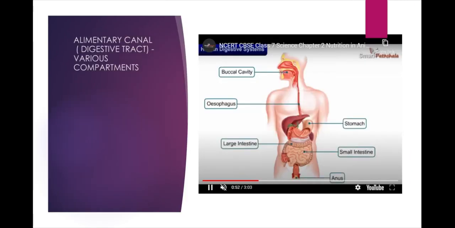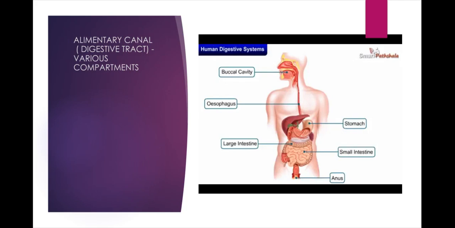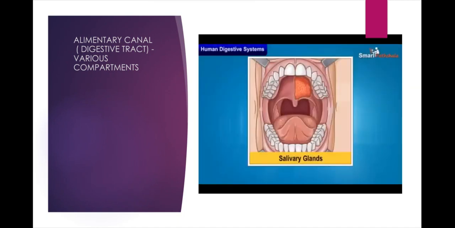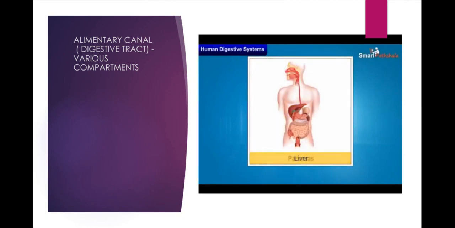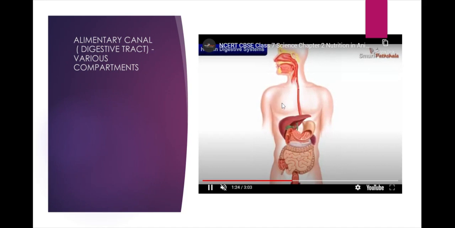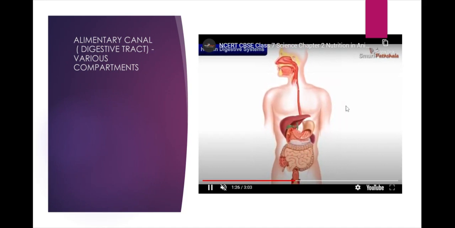The food components gradually get digested as food travels through the various compartments. The alimentary canal or digestive tract and the associated glands together constitute the digestive system. The salivary glands, liver, pancreas, and the inner walls of the stomach and small intestine secrete the digestive juices. These juices convert complex substances of food into simpler ones.